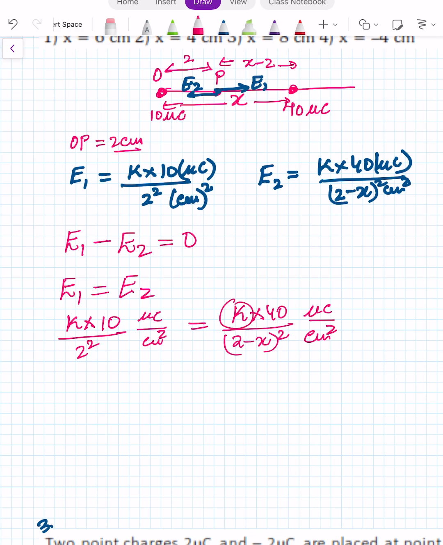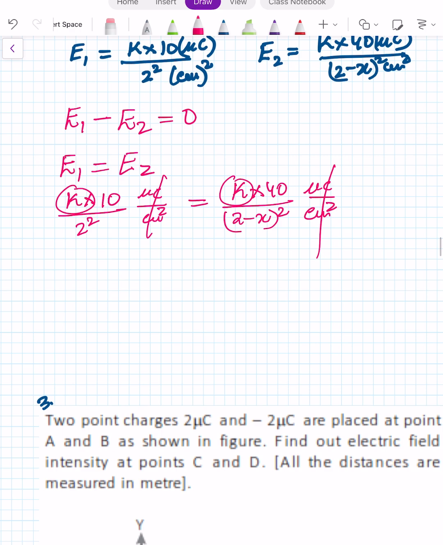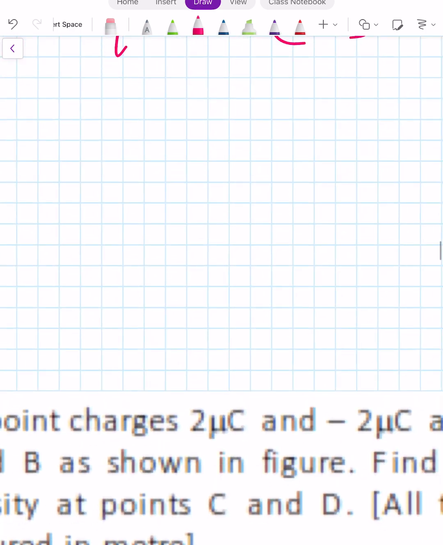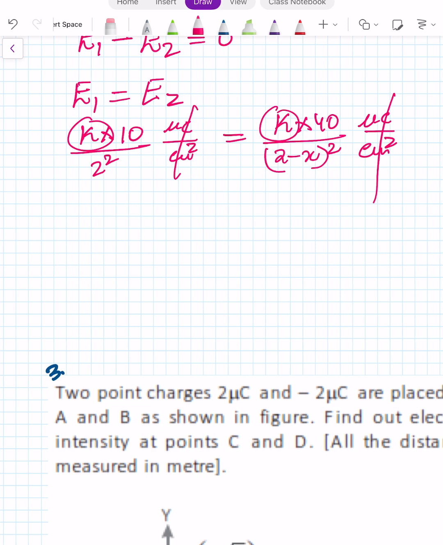The unit of K I have not written in this expression. K cancelled and we are going to have this. 10 will be cancelled here and it will become 4. So 2 minus x is equal to 2 into 2.